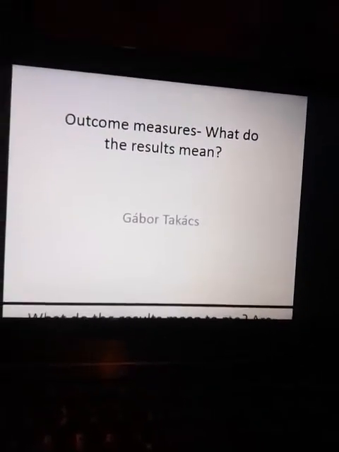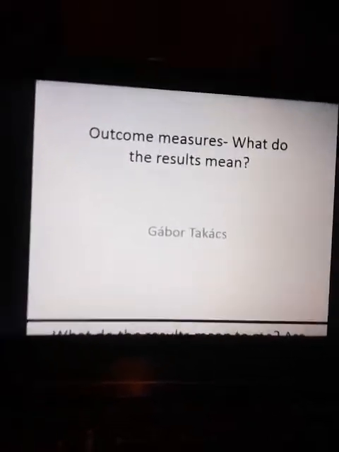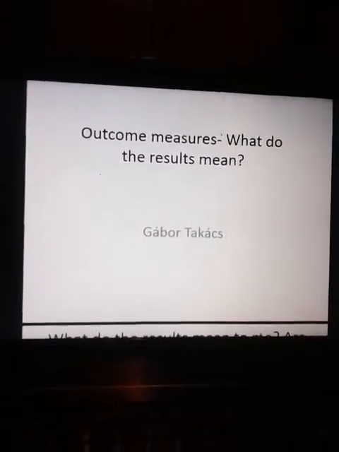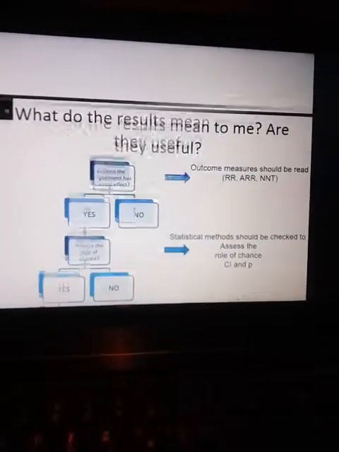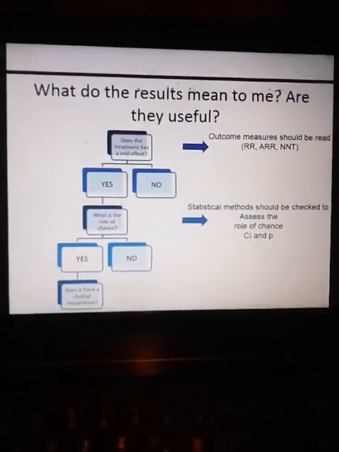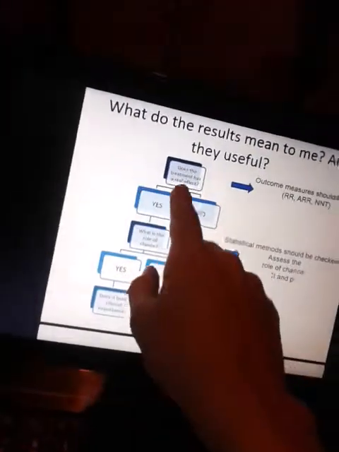Basic principle of pharmacy, outcome measure. What do the results mean? What do the results mean to me? Are they useful? Does the treatment have a real effect?